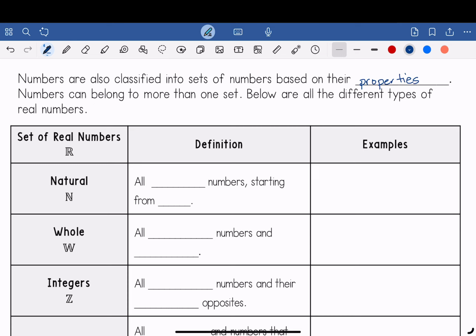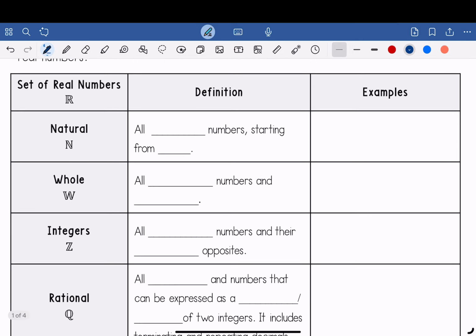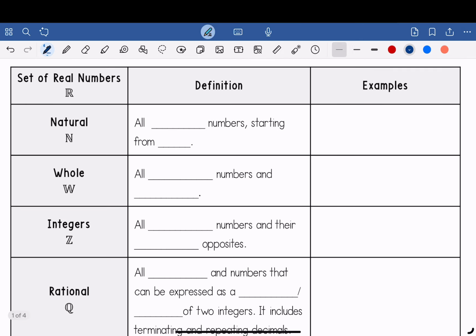Below are all the different types of real numbers. So to the left side, you have the set of all real numbers. You can think of that as North America. And then you have different other types of numbers within it, which we're going to define and find examples of.